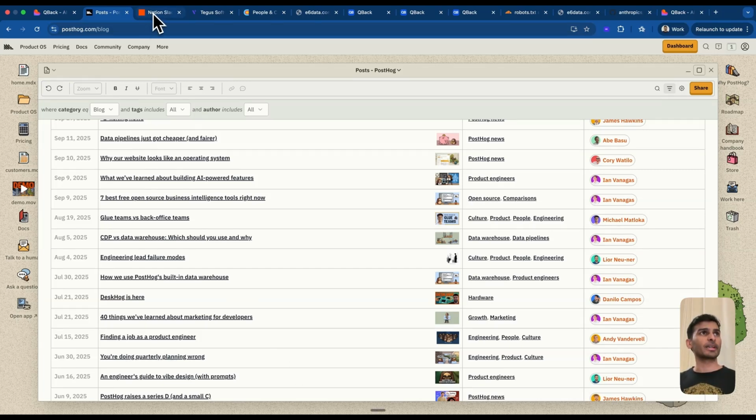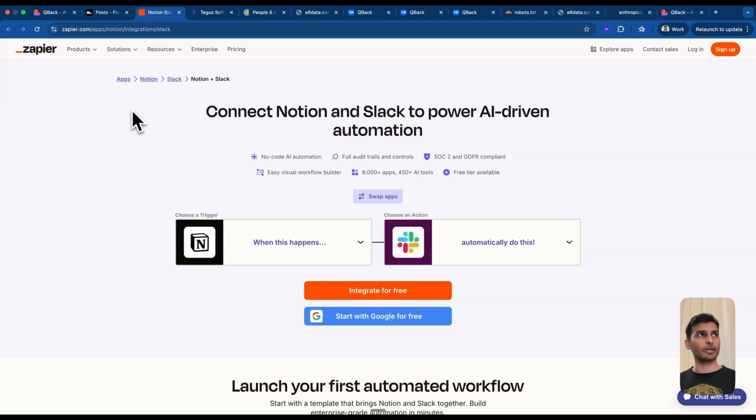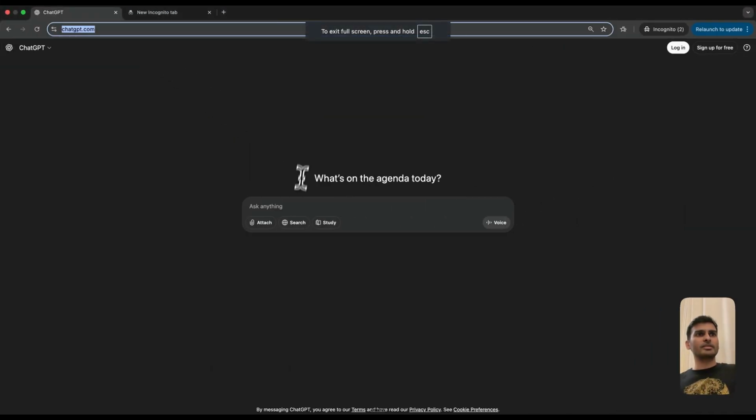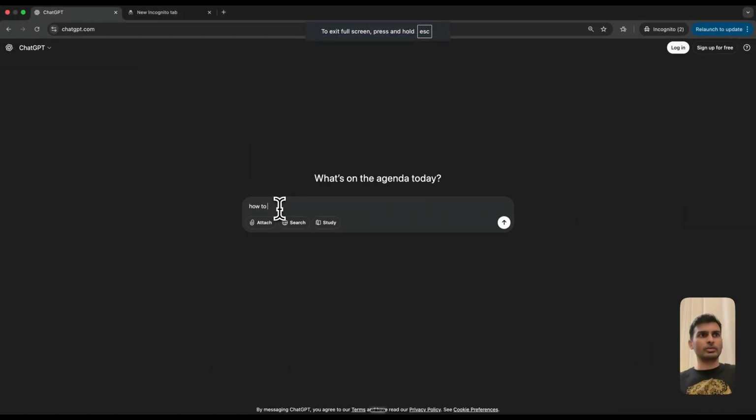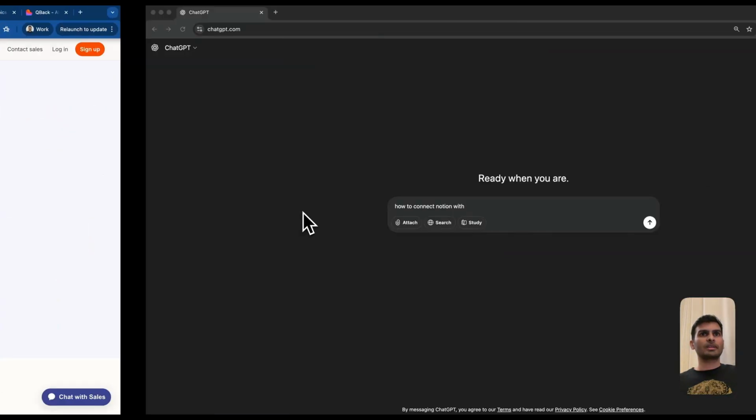So if you see an example like Zapier, they have created a bunch of integration pages. If I go on ChatGPT and search how to connect Notion with, what was that? Slack.